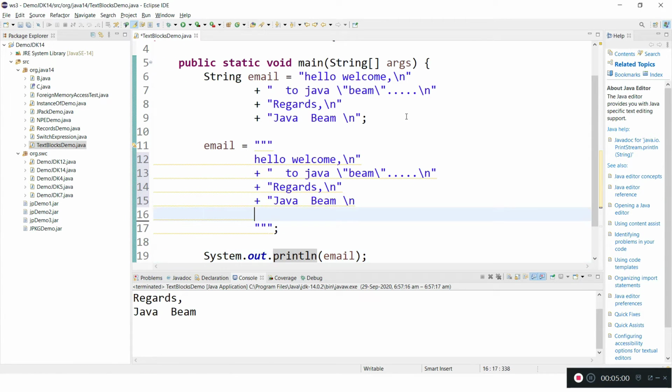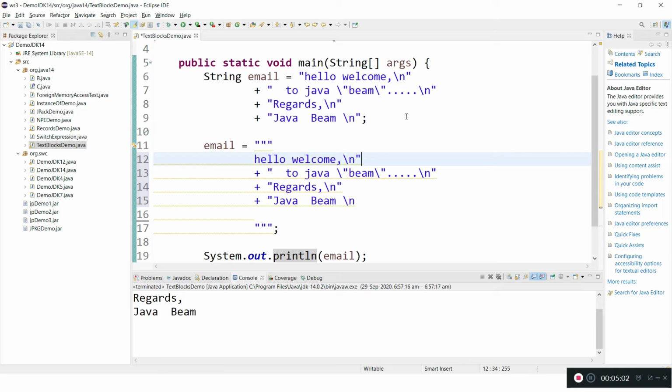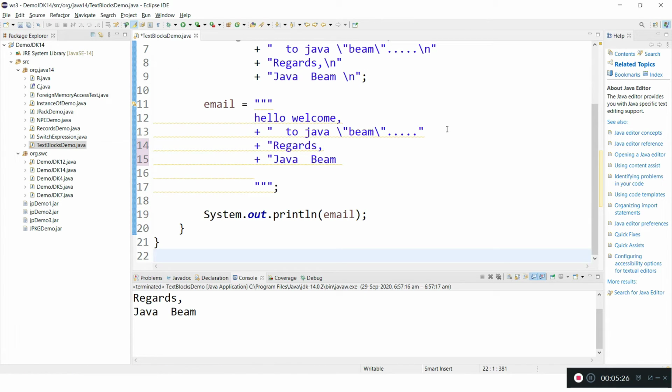It's not a new data type, but it is treated differently by the compiler and runtime environment to consider the block of code. Here we can remove the \n because it's not required. It treats each line as ending with a \n by default, and we need not keep double quotes everywhere. And remove this one, and the concatenation is not required.